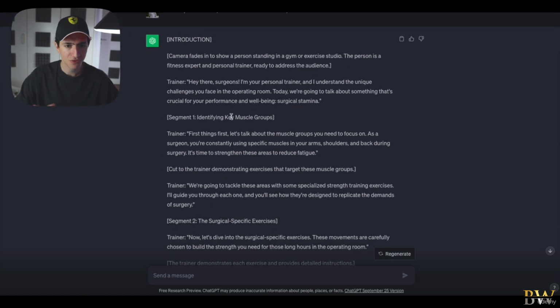Trainer: First things first, let's talk about the muscle groups you need to focus on. As a surgeon, you're constantly using specific muscles in your arms, shoulders, and back during surgery. It is time to strengthen these areas to reduce fatigue. Then cut to the trainer demonstrating exercises that target these muscle groups. Trainer: We're going to tackle these areas with some specialists.